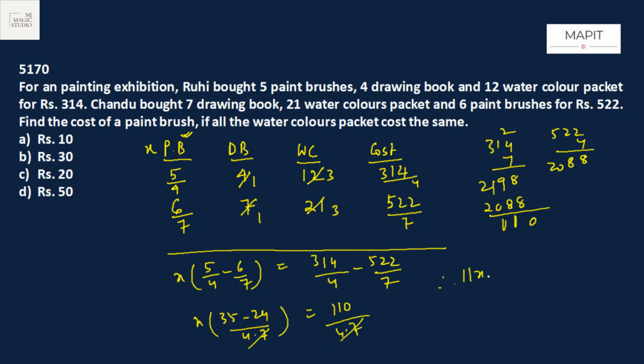11. That means 11x is 110. The value of x is 110 by 11, that is 10. The value or price or cost of one paintbrush is rupees 10. Option A is the fit.